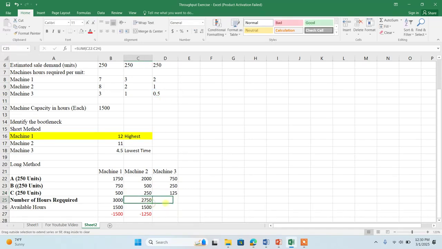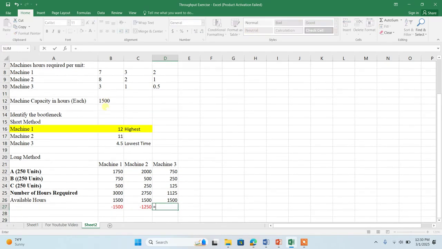Now we can see that machine 3 has no issue because we already have 1500 hours. So in this case we even have surplus hours. We have 375 surplus hours.